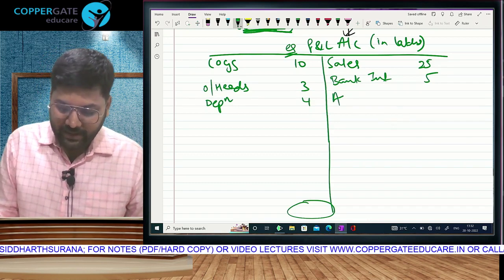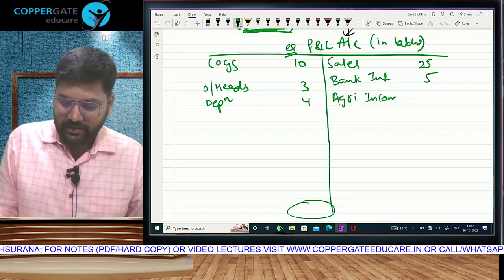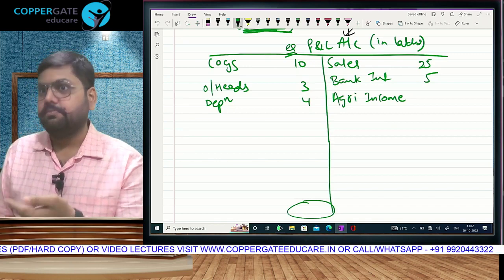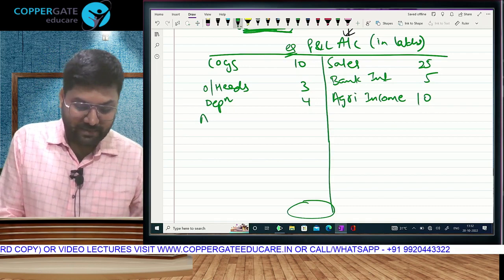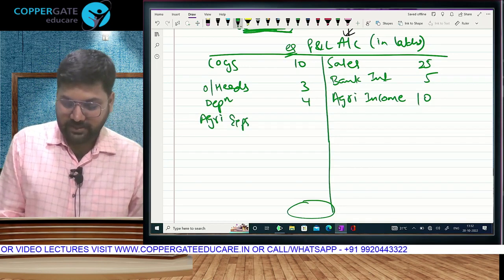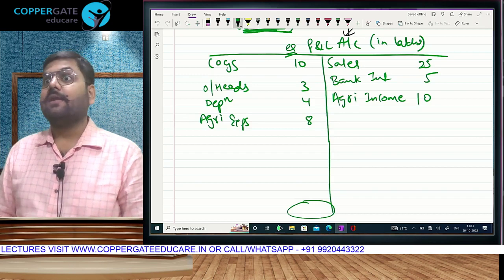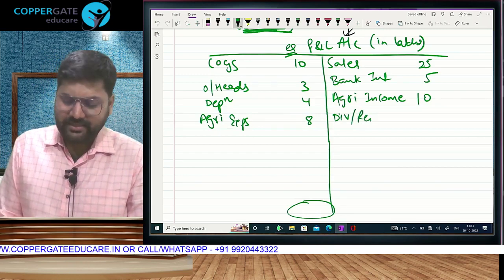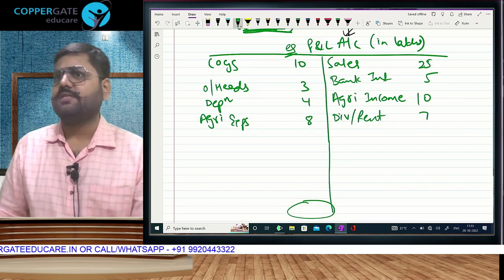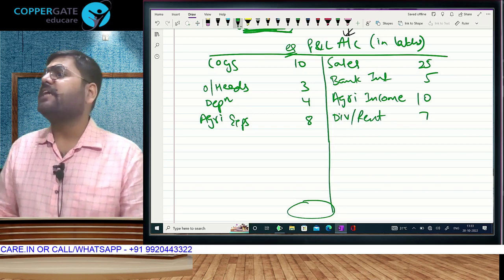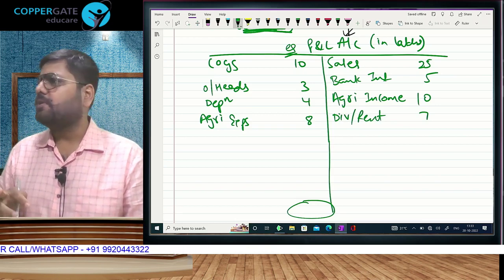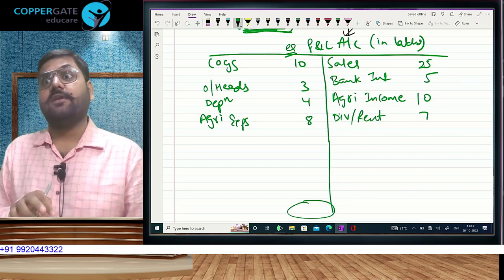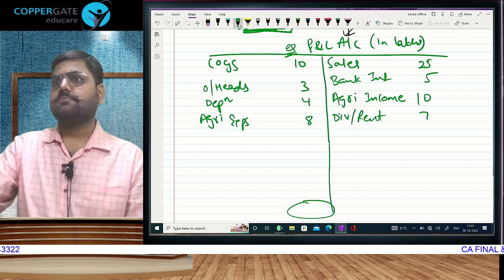If I have earned income from agriculture, ultimately final accounts will have to reflect my profits, my incomes and expenses. I may pay tax, I may not pay tax, but I have to record it, 10 lakh rupees. And if agriculture income is recorded, तो उसके सामने agriculture expense will also be recorded, because final accounts have to record everything. I will record income like dividend or rent. Example, 7 lakh rupees, I will record all these incomes. Correct or no? That means any financial transaction that I do, debit all expenses and losses, credit all incomes and gains, whether they are related to business or not related to business, I am going to do that. Do you understand?